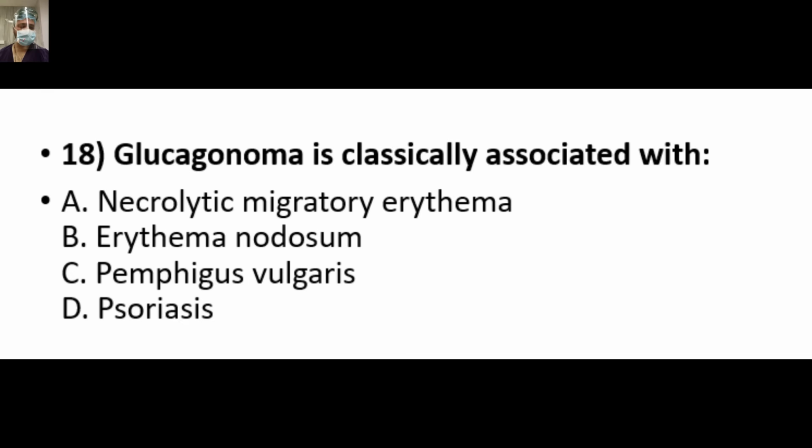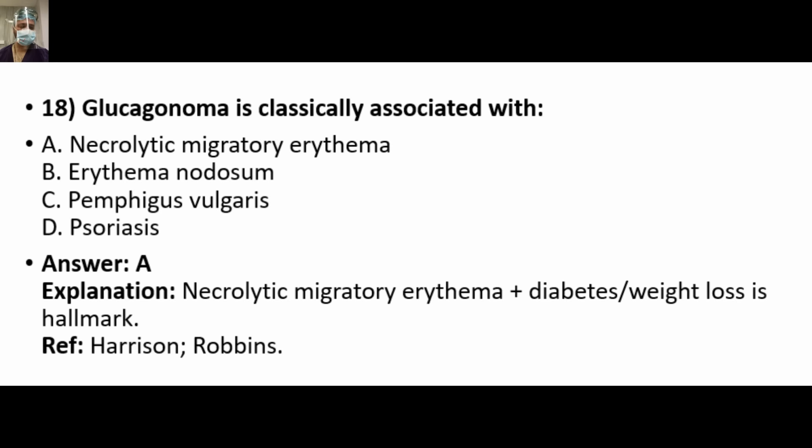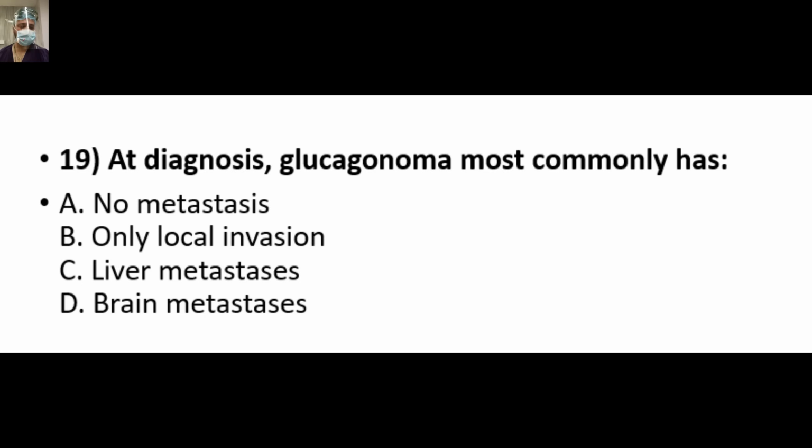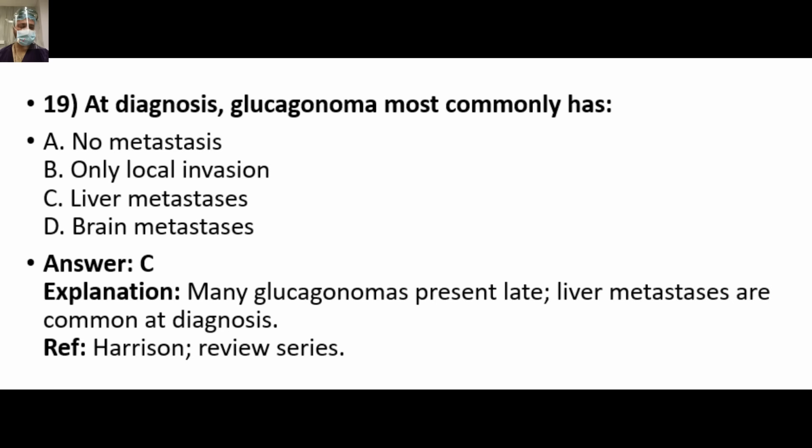Glucagonoma is classically associated with, you cannot forget that picture of NME. The answer is A, necrolytic migratory erythema plus diabetes and weight loss is the hallmark. So at diagnosis, glucagonoma most commonly has, answer is C, most of the glucagonomas present late and they have liver mets at presentation.